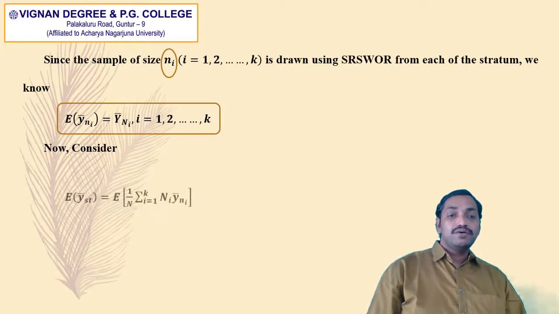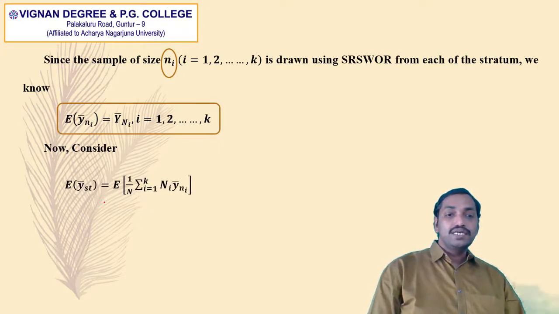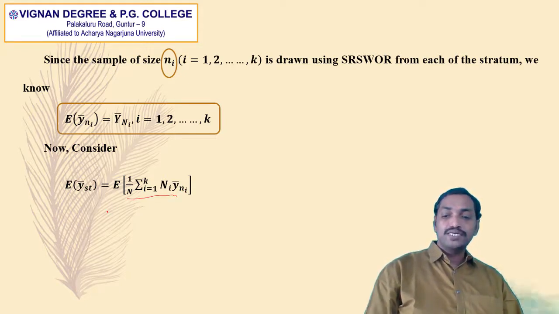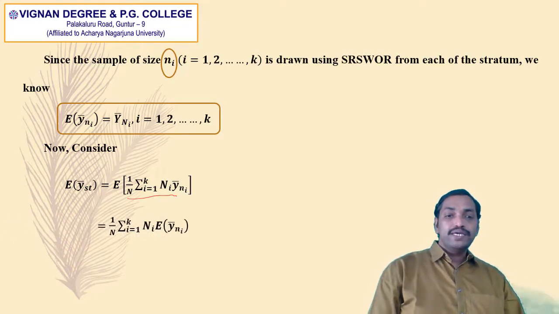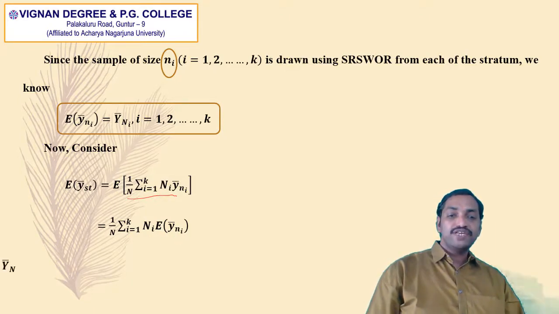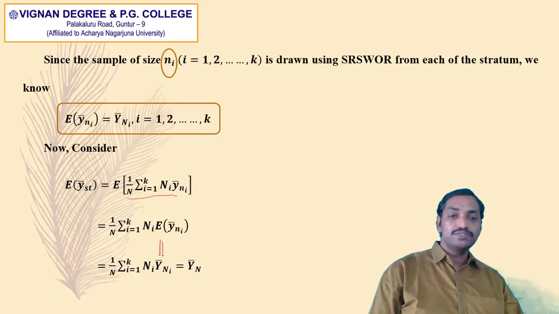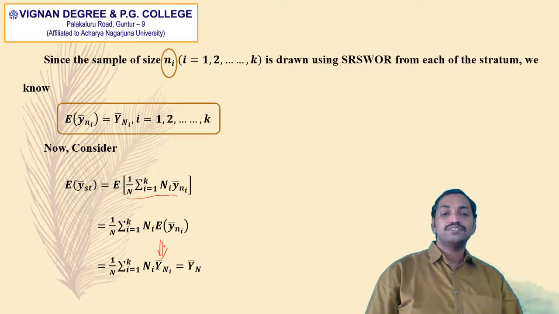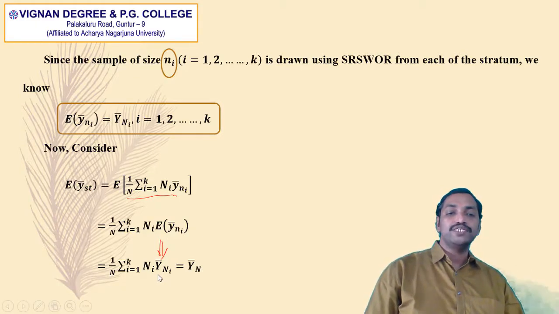So now consider expectation of y bar st is equal to expectation of 1 divided by capital N into summation capital Ni into y i bar, which is the formula for y bar st. That is equal to 1 by N into summation i is equal to 1 to k capital Ni into expectation of y i bar. So in place of expectation of y i bar, we are replacing capital Y i bar because y i bar is an unbiased estimator of the population mean.